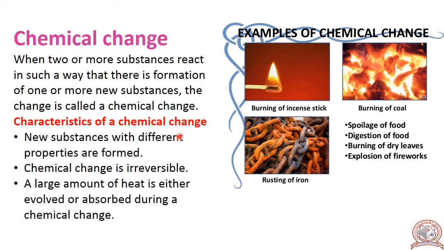Now, what are the characteristics of a chemical change? New substances with different properties are formed. Chemical change is irreversible. A large amount of heat is either evolved or absorbed during a chemical change.